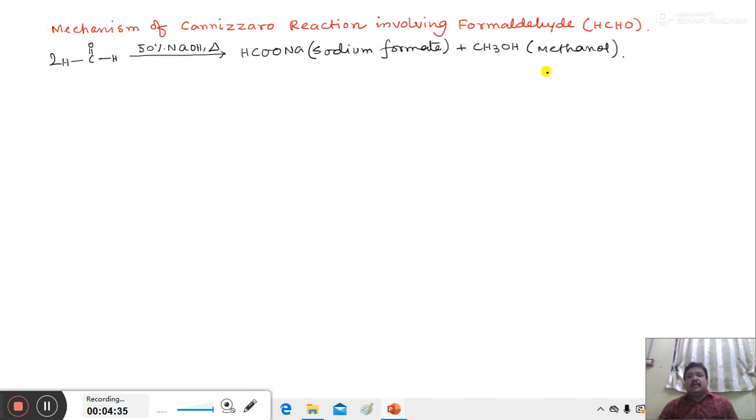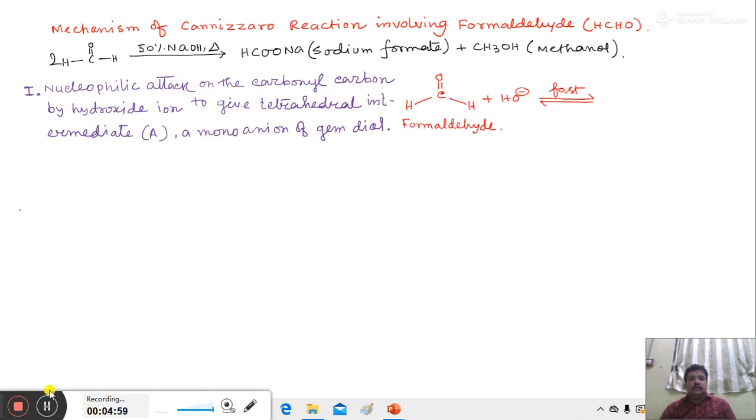Mechanism of Cannizzaro reaction involving formaldehyde. When formaldehyde undergoes the reaction, it forms one molecule of sodium formate and one molecule of methanol. This conversion of formaldehyde to sodium formate and methanol in Cannizzaro reaction involves three mechanistic steps. In the first step, nucleophilic attack on the carbonyl carbon atom by hydroxide ion gives a tetrahedral intermediate, which is actually a monoanion of gem diol.